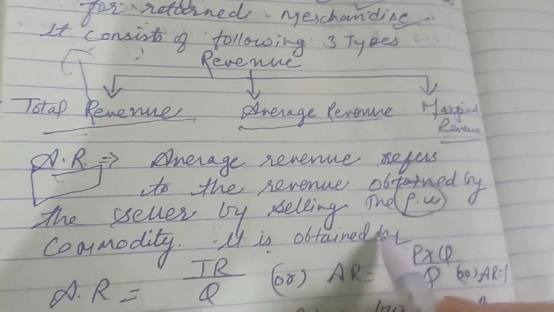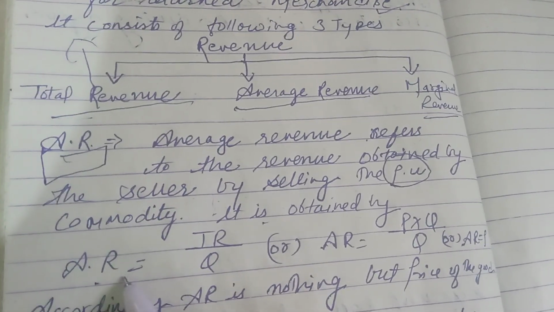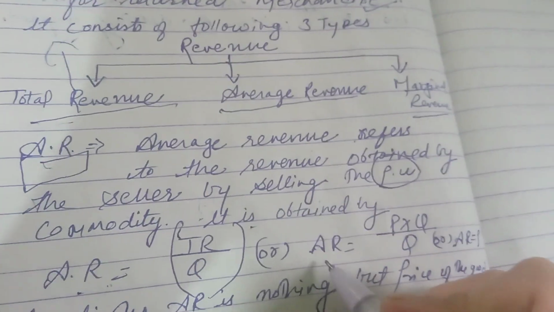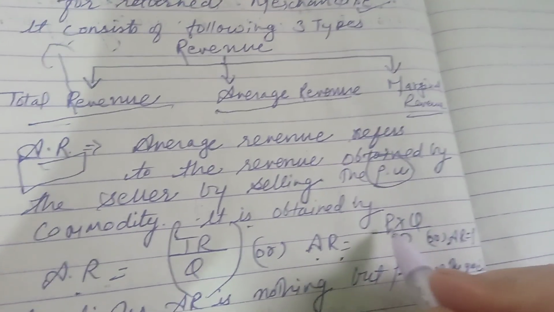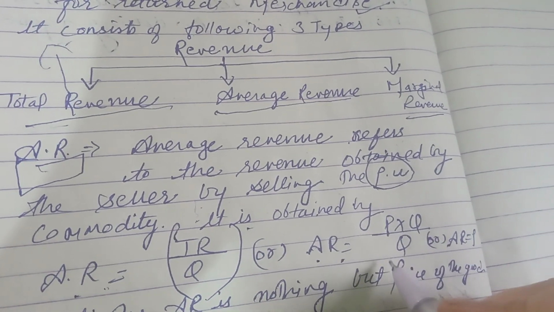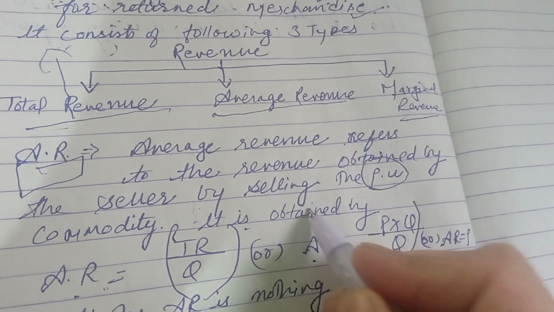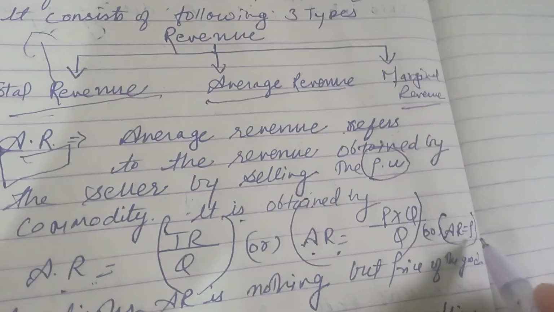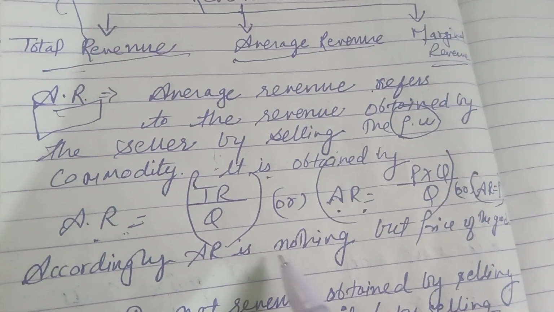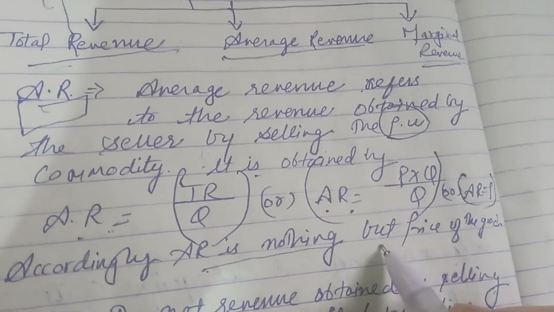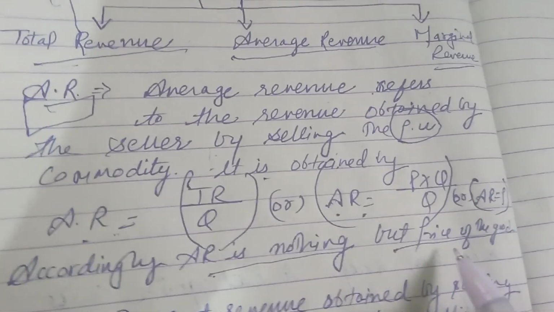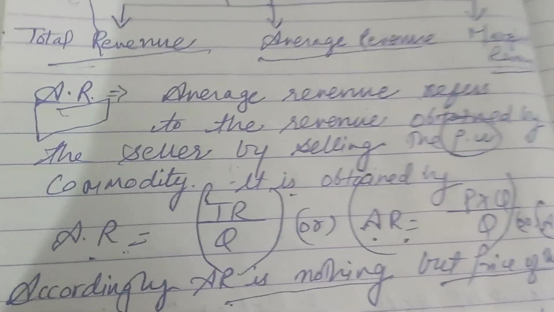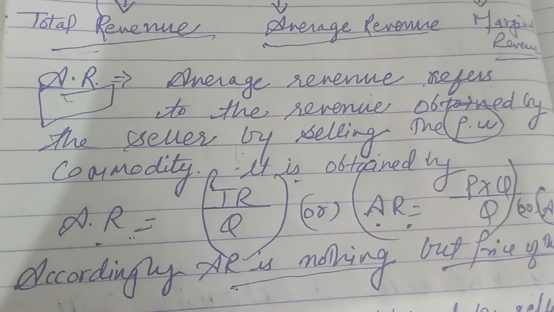Okay, so the formula says average revenue equals total revenue upon quantity, or average revenue equals price into quantity upon quantity, or average revenue equals P, that means average revenue equals price. Accordingly, average revenue is nothing but the price of the good. Okay, we have to determine the price, but the price will be per unit.